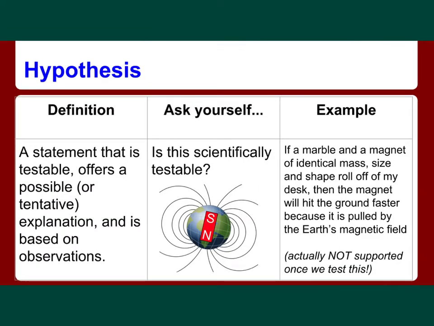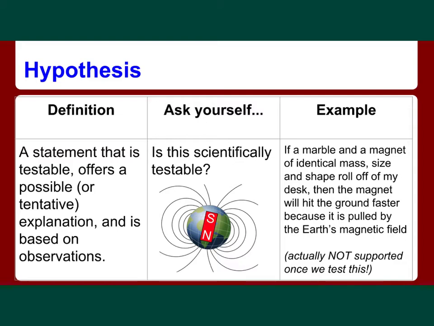All right, the next term is hypothesis, and we've definitely come across this term already in this chapter. Hypotheses are extremely important tenets of the scientific process. So by definition, again, a hypothesis is a statement that's testable and that offers a possible or tentative explanation, and it's always based on some observations or some kind of background research. So when you're looking to determine if something is a hypothesis, ask yourself, is this something that's scientifically testable?